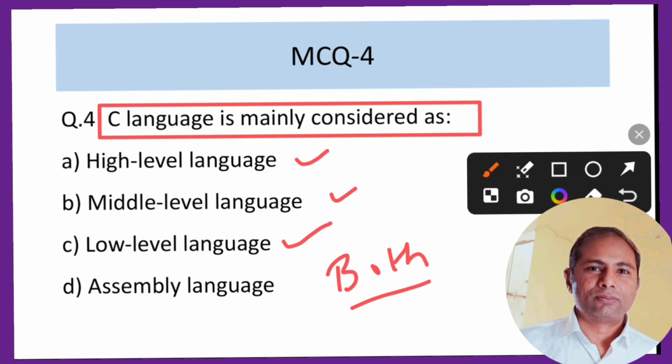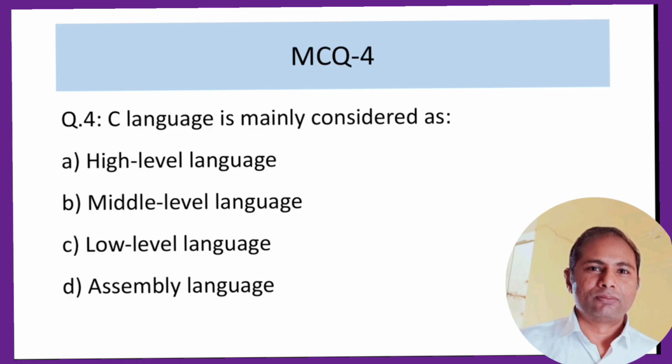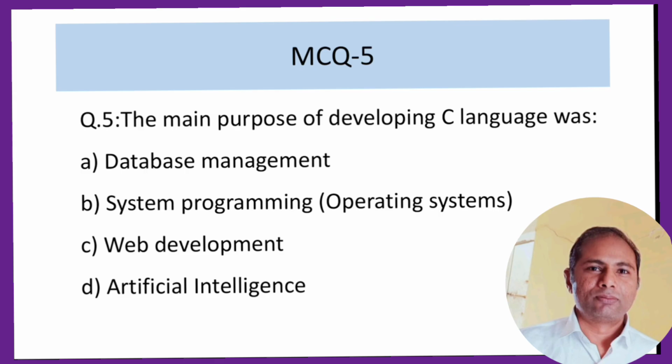So we can say that C is a middle level language. At last, for the final answer we consider what the computer says, and ComputerG is also saying that the correct answer is middle level language because it has both types of characteristics.